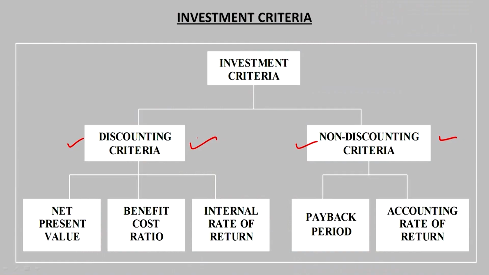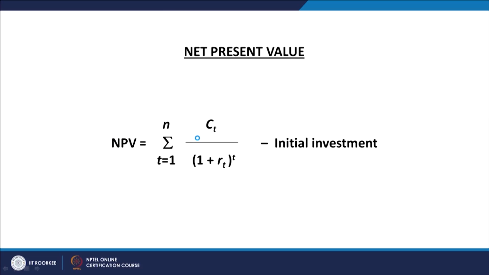So, I gave you some idea about the payback period and the accounting rate of return, but I will be discussing more with some examples later on. First, let us talk about the discounted criteria, because this criteria is practically more in use these days. In this criteria, the first one is the NPV criteria, net present value criteria.